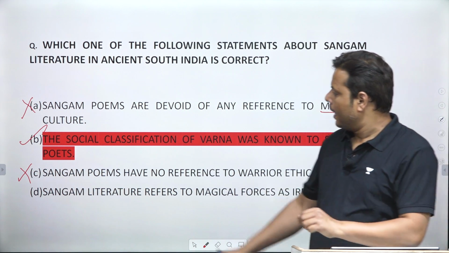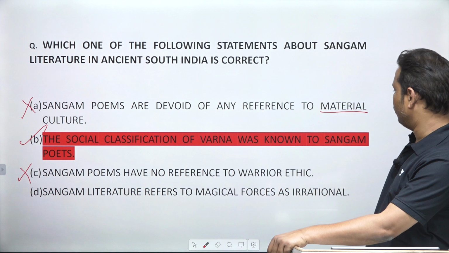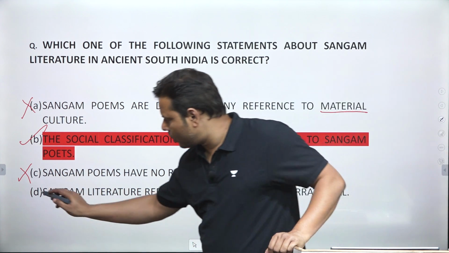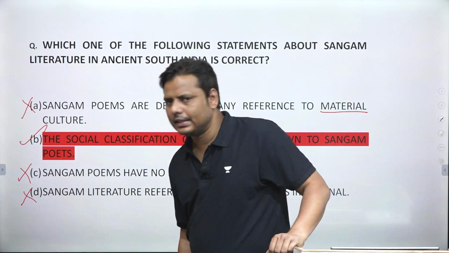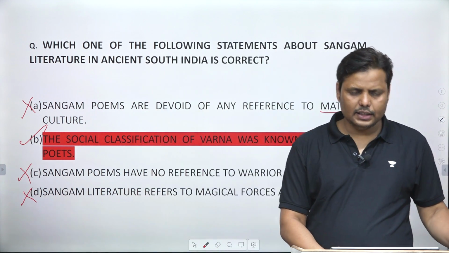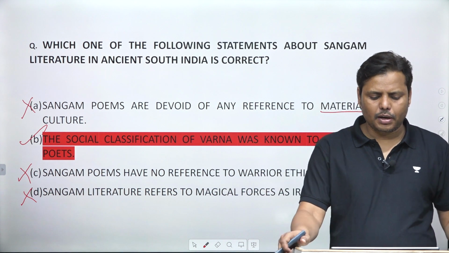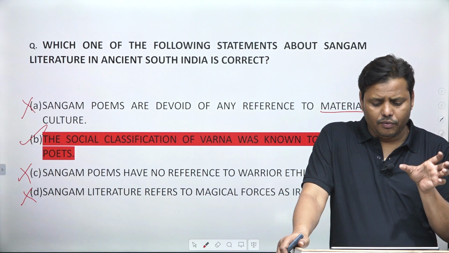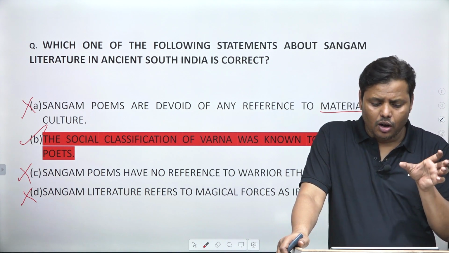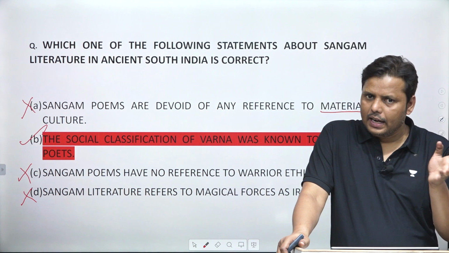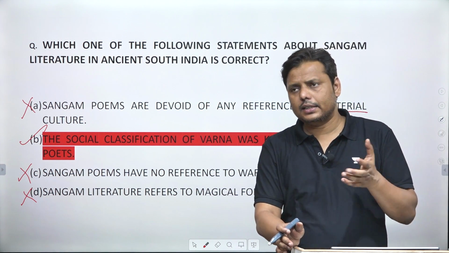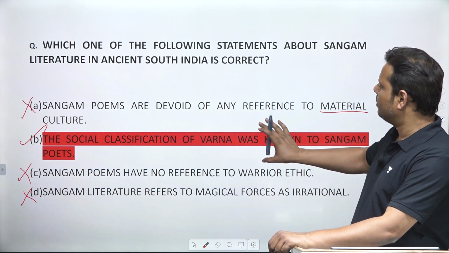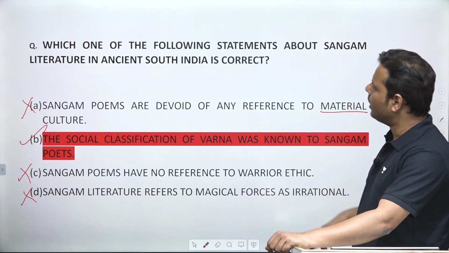So this is missing. Then, Sangam literature refers to magical forces as irrational. Now this is again wrong. Why is this wrong? Because in Sangam literature you will find several sections dealing with this kind of magical powers. Basically Ananku is a phenomenon of sacred power, and that has been widely discussed here, and there are several references you can find. So we can say B is the right answer and the rest are all wrong.